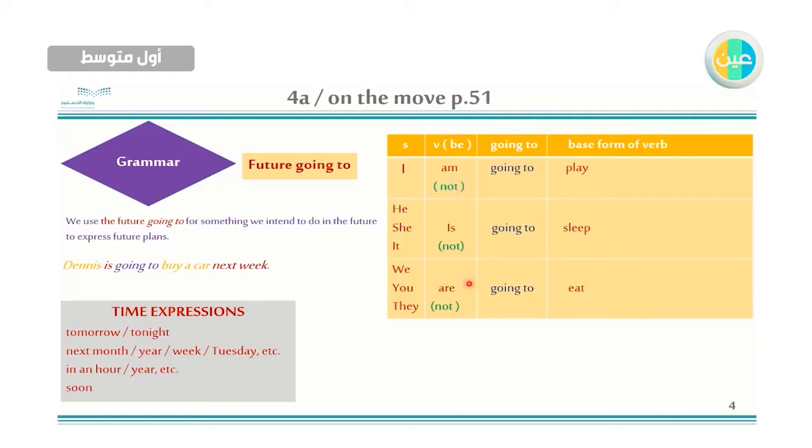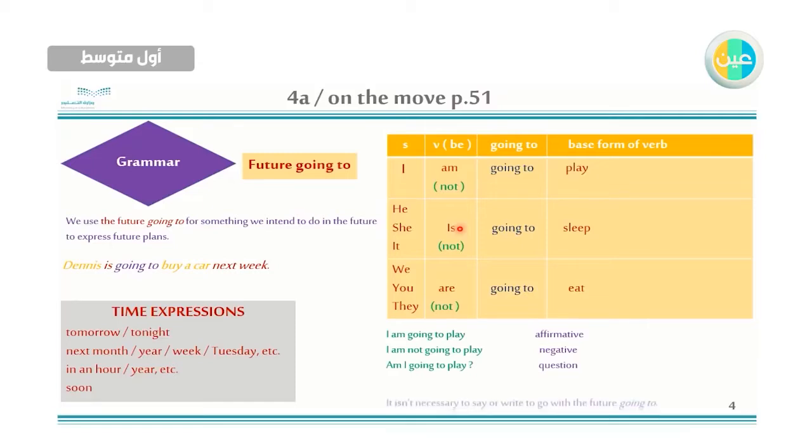Okay, now how can I make a question in future going to? Basically, we will start with verb to be. Am I going to play? And don't forget question mark. I am going to play. This is affirmative. I am not going to play. This is a negative. Am I going to play?